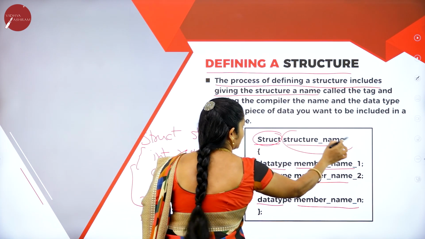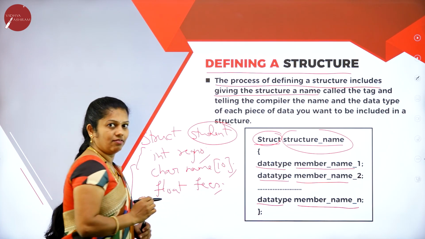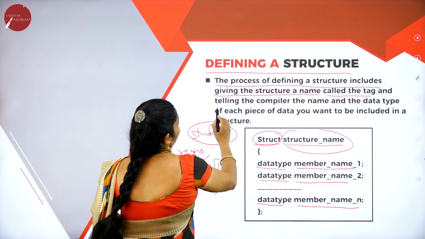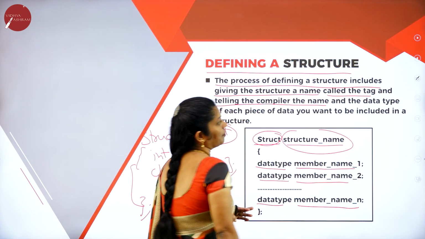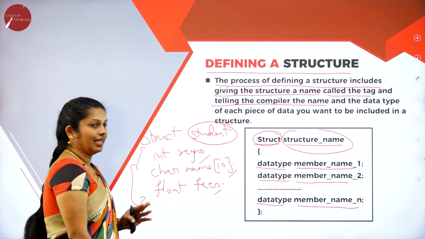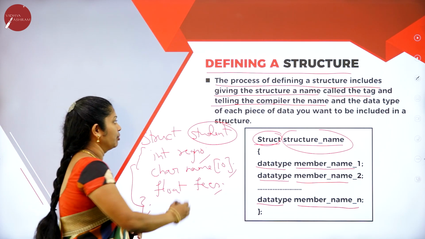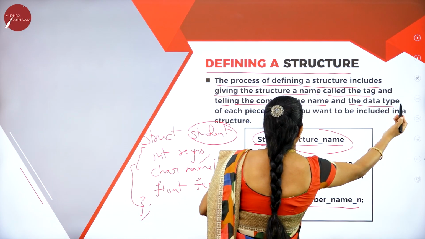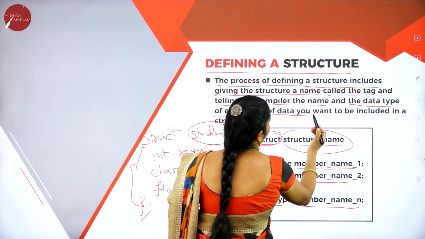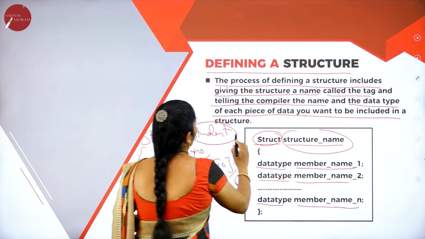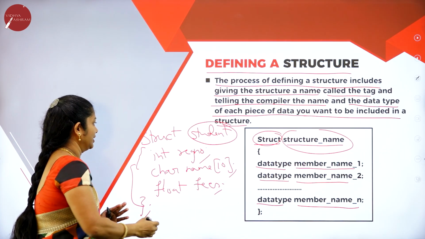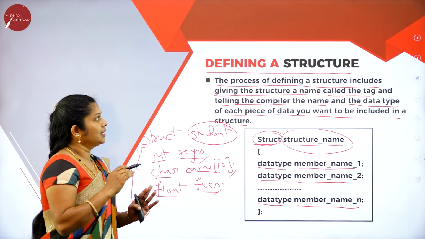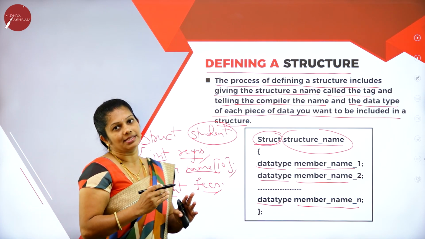What is the name of the structure? In this example, student is the name of the structure, called the tag, telling the compiler the name of that structure. This can be called tag name or structure name also, we can say. And the data type of each piece of data you want to be included in a structure. Which data type, each and every element, everything you have to mention here. This is the method to define a structure.